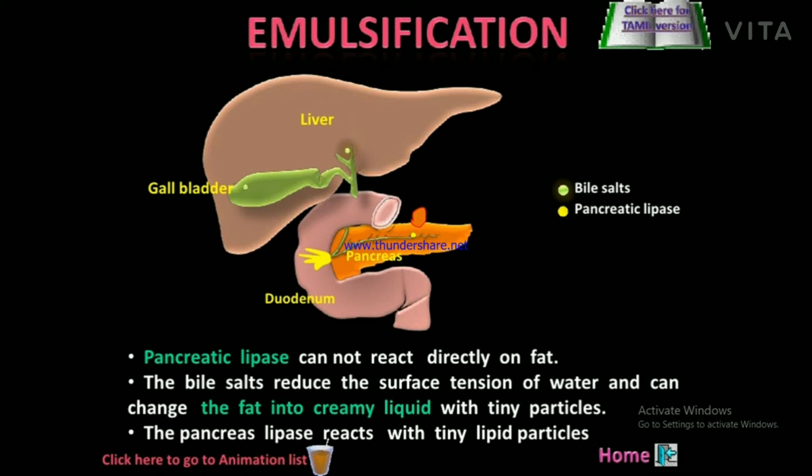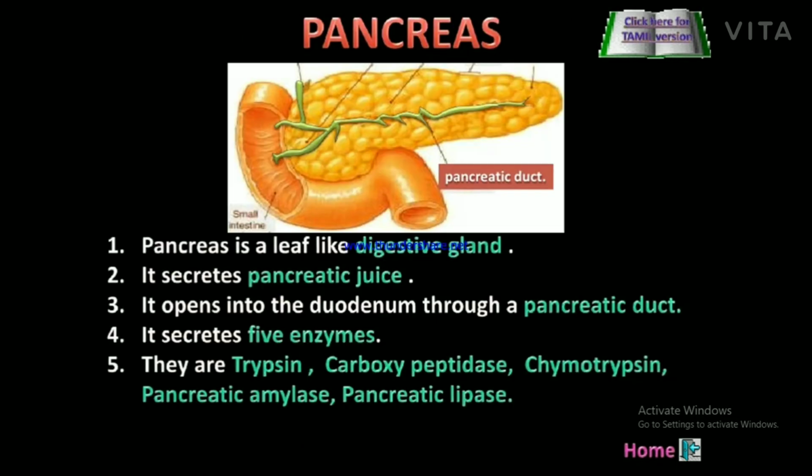The bile salt reduces the surface tension of water and can change the fat into creamy liquid with tiny particles. Then the pancreatic lipase reacts with the tiny lipid particles.